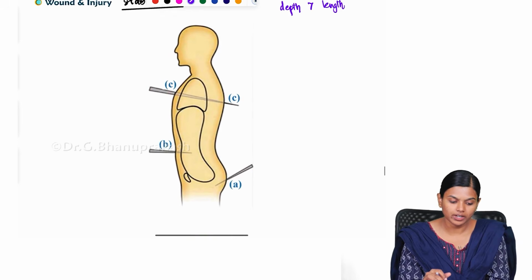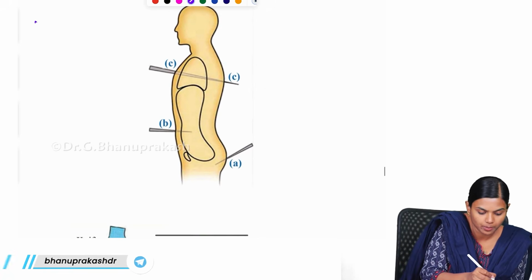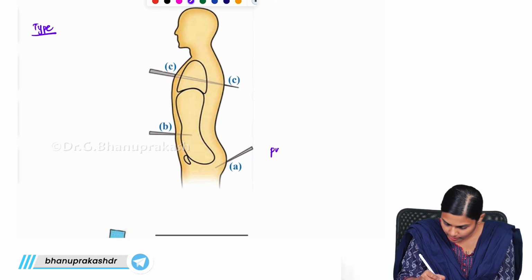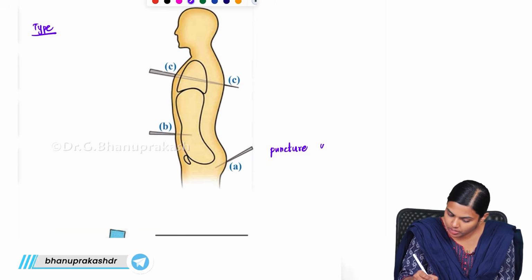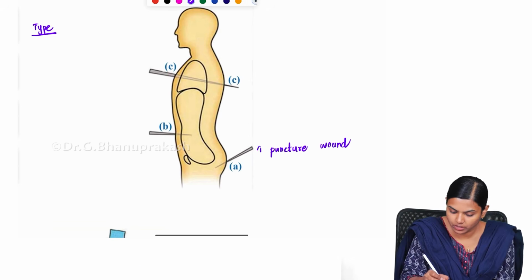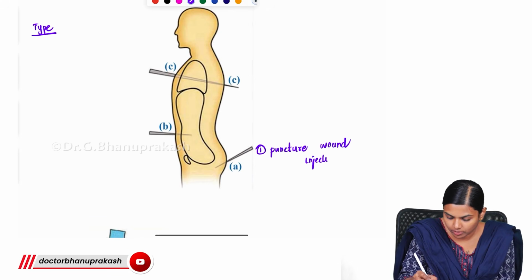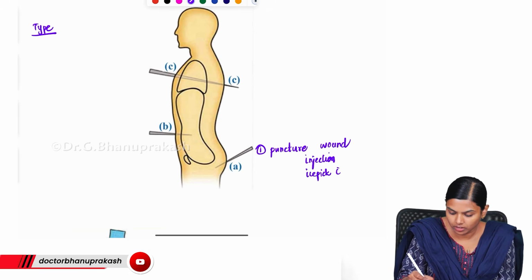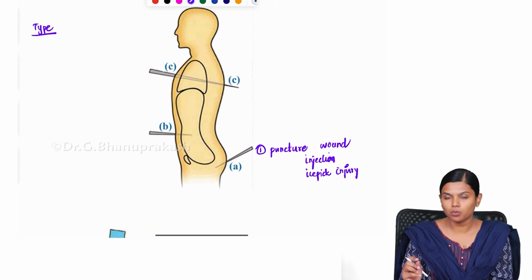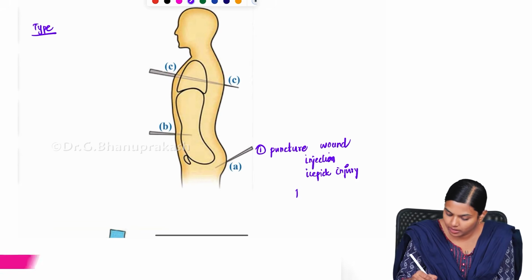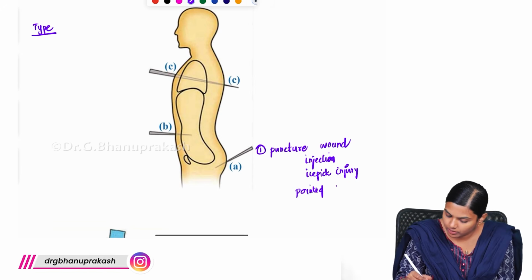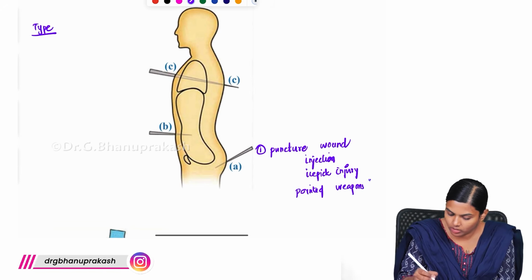And this stab wound is of 3 types. So what are the types of stab wound? The first is your puncture wound, the puncture stab wound. Here there will be a very small puncture, most commonly an injection or something like an ice pick injury. A very small stab caused by pinpoint, pointed weapons will cause this injury.